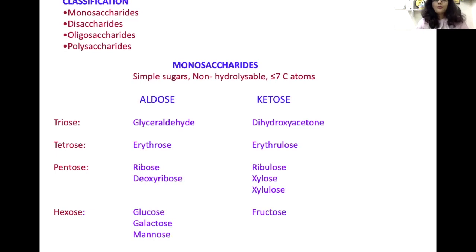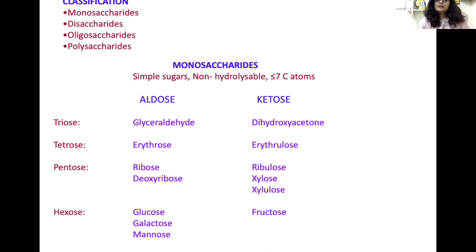When more than 10 units of carbohydrates are present in the molecule, we call it a polysaccharide. Now remember, when we are talking about disaccharide, oligosaccharide, and polysaccharide, all these monosaccharide units are bound together with glycosidic linkage. Okay, so now we will study monosaccharide further.